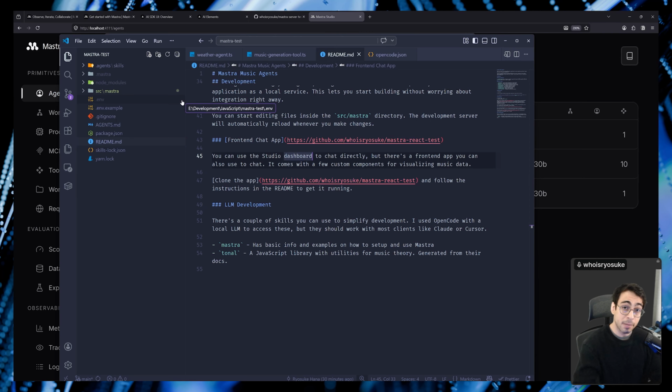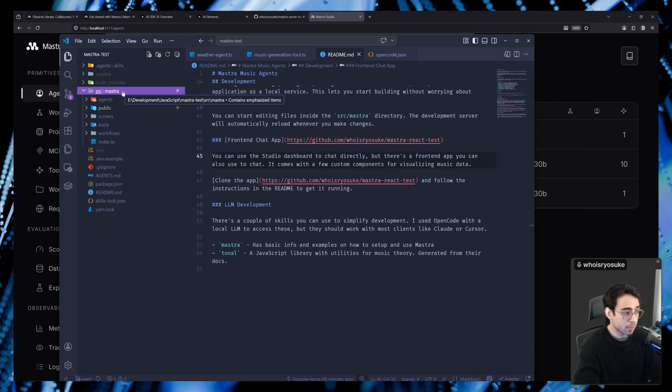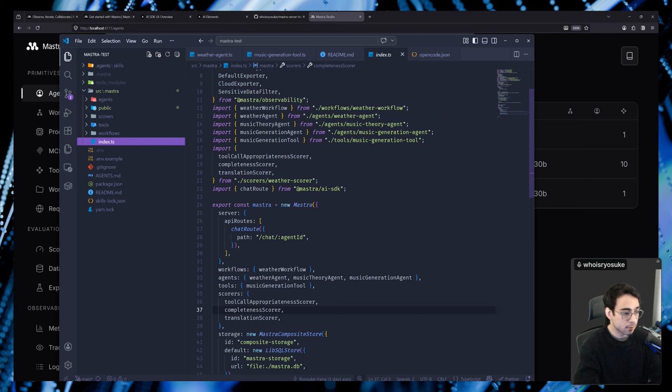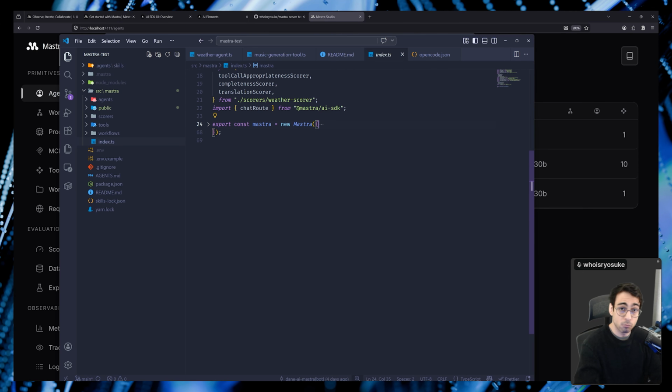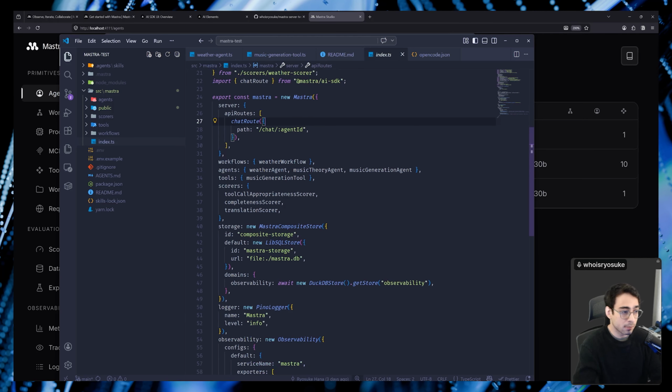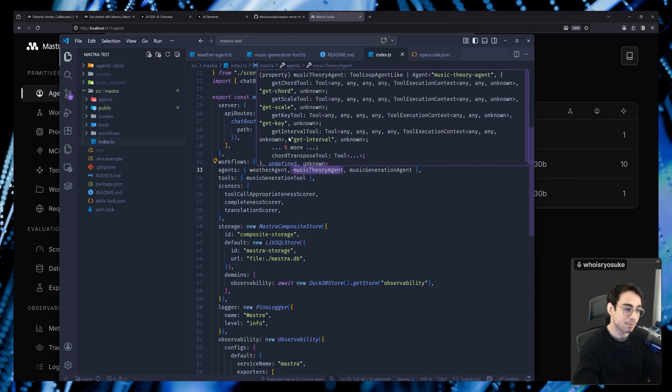So if we pop over to the Mastra project here, this is the server that we were just looking at, running all that dashboard. We can go inside and see that we have a Mastra folder, and that creates an index.ts that exposes a Mastra function that runs the whole server. This is our Fastify, or Express kind of server running here. Inside of this, we have a configuration for everything. We define API routes for all of our different chats, basically /chat/music generation agent or music theory agent and so on.